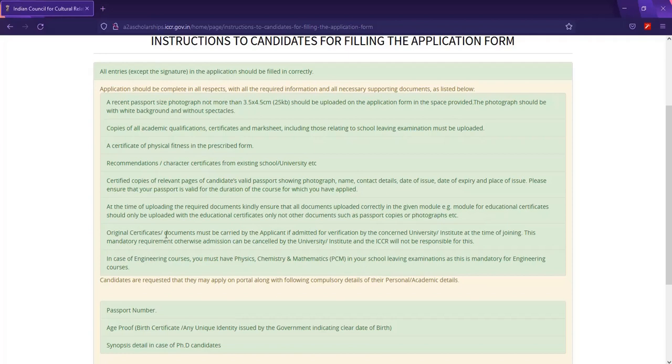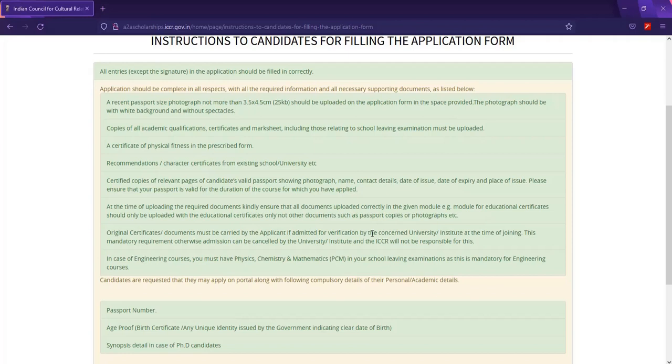Original documents must be carried by the applicant, if admitted, for verification by the concerned university. So if you're accepted for this scholarship program, you have to take your original documents along, because they have to compare them to the ones you've uploaded online. Take note, whatever document you upload, they will keep for record. They will download those documents, and upon your arrival at the university, they will compare them.